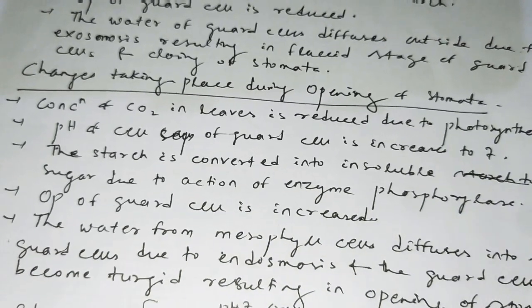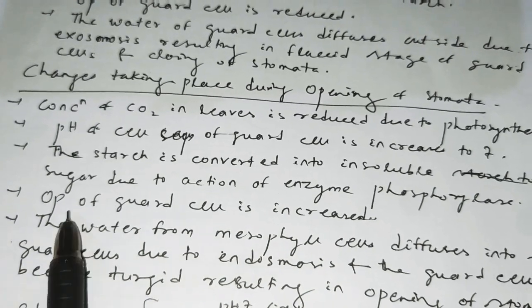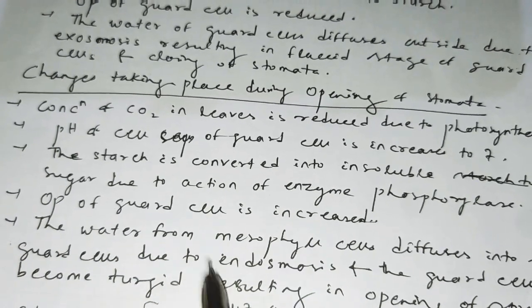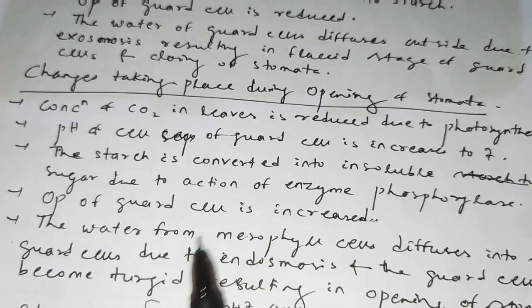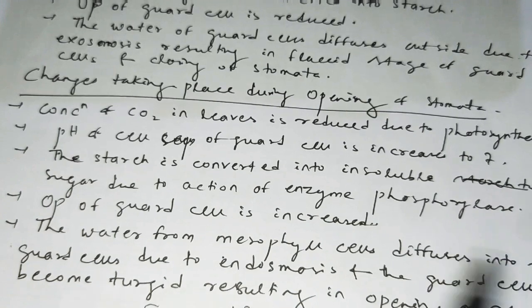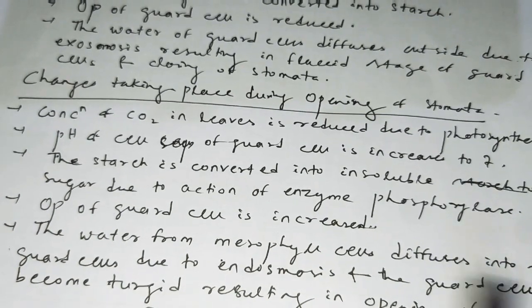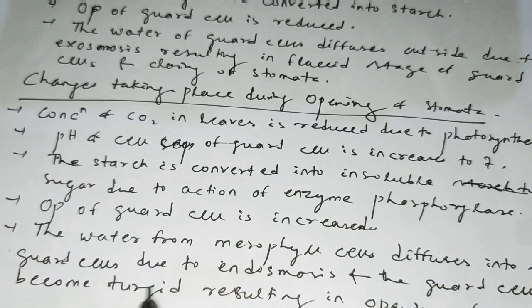Why does diffusion occur? After the concentration in the guard cell increases, the outer mesophyll cells start to diffuse water to the guard cell. This process is known as what? Endosmosis.